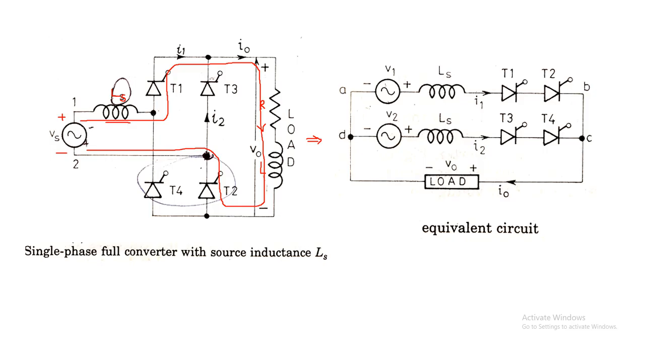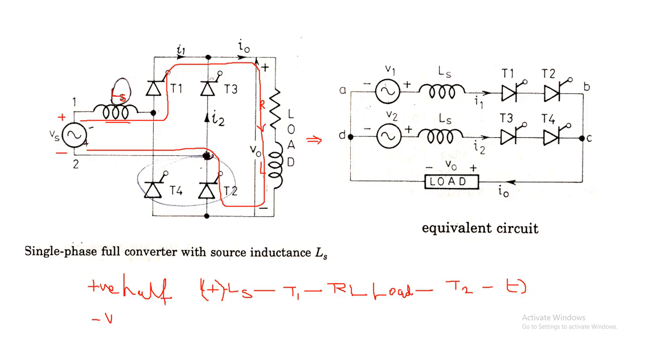So according to that, the current will flow from the positive terminal through LS, then T1, then the RL load, and from the load to T2 and to the negative terminal of the source. So this will be the positive terminal of the source, and this will be the negative terminal of the source. So this is for the positive half cycle.